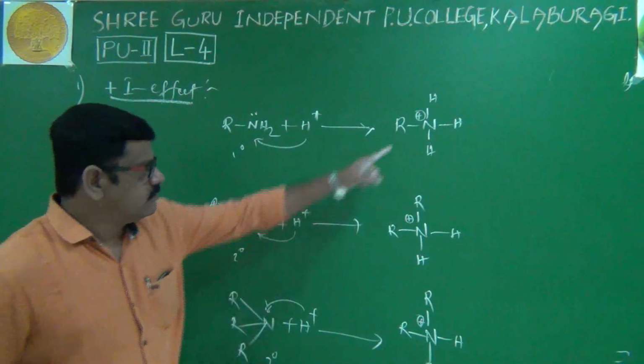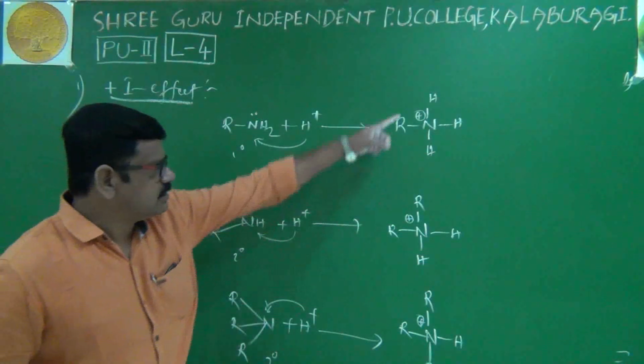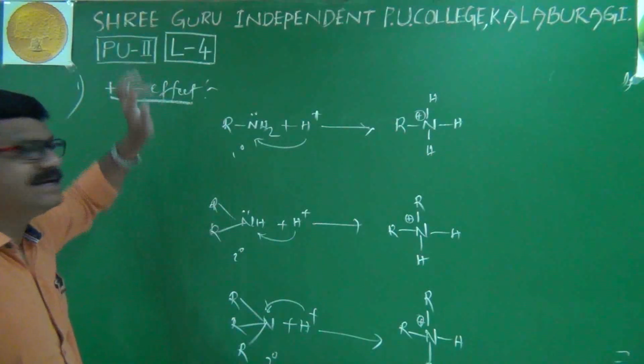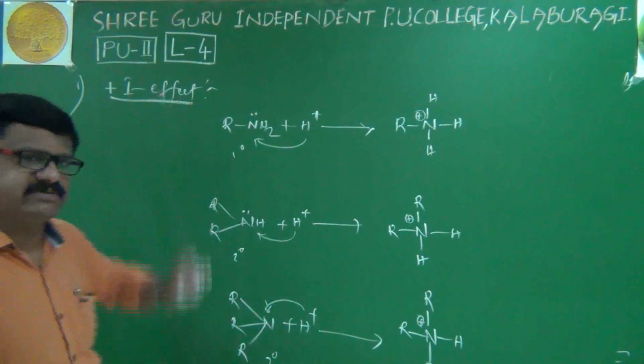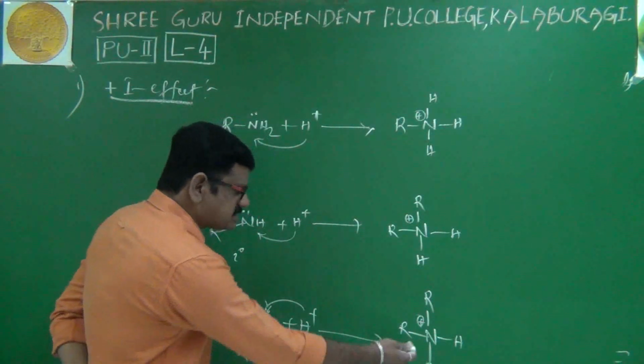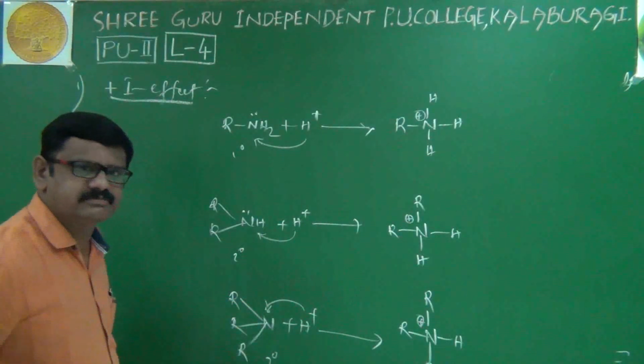Now we have to decide whether this cation is more stable or this cation or this cation. Now we will discuss the stability of these cations based on inductive effect, that too plus inductive effect. Very simple logic. First we will discuss the cation related to tertiary amine.